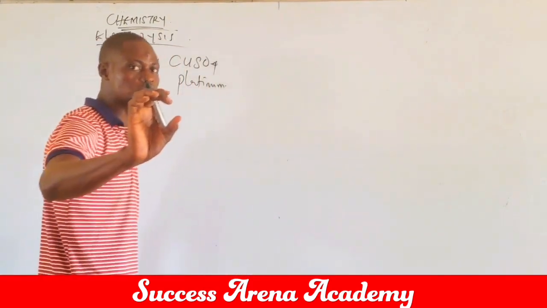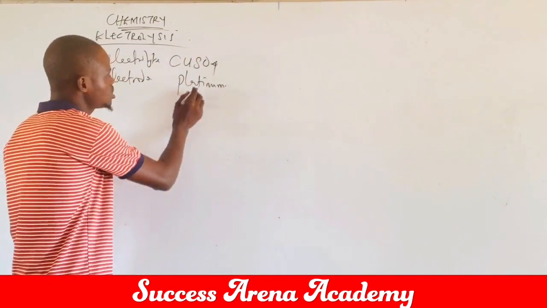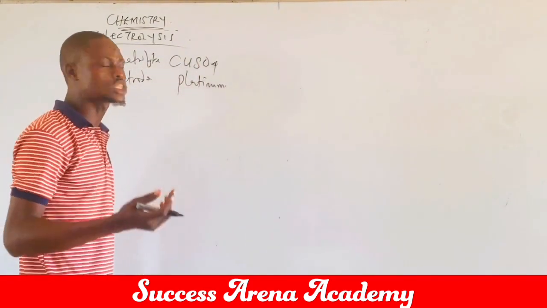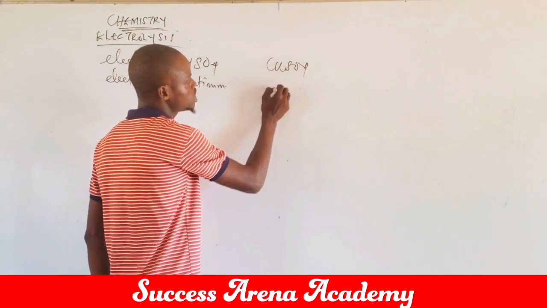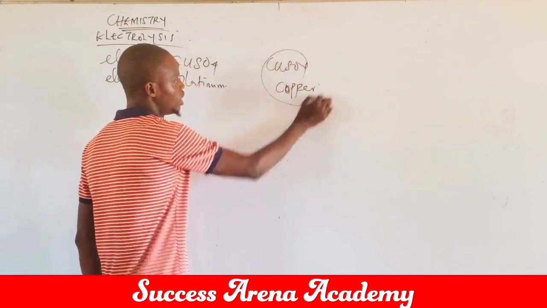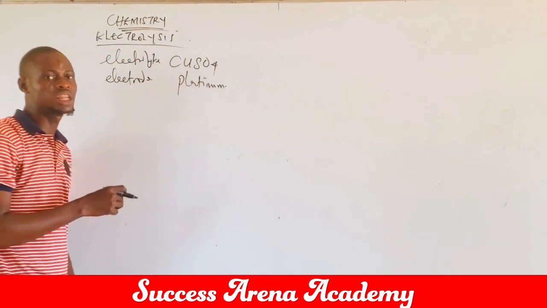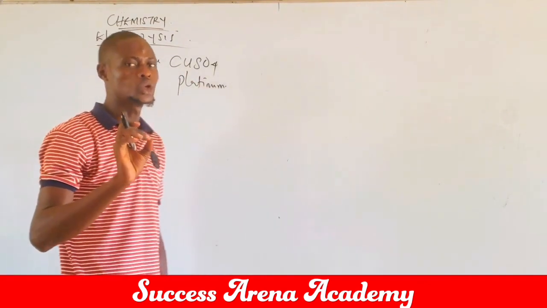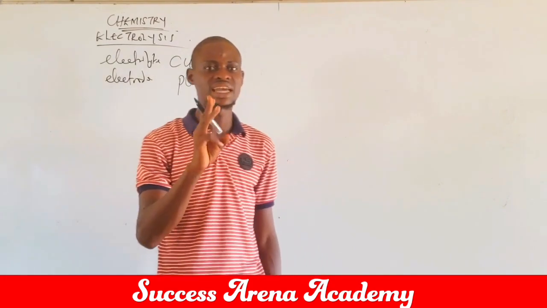There is something I want you to know during the electrolysis of copper sulfate using platinum electrode. Sometimes the question might be given to you as electrolysis of copper sulfate using copper electrode. What should you know about this? We are coming there. Now, in the electrolysis of copper sulfate using platinum electrode, there are 3 factors that affect the discharge of ions in an electrolyte.